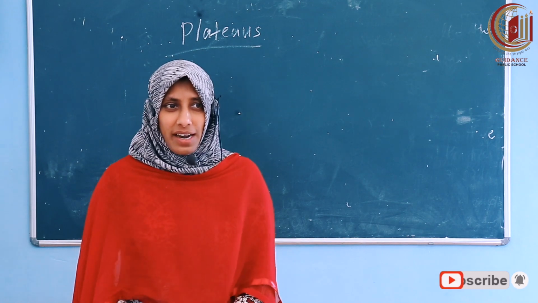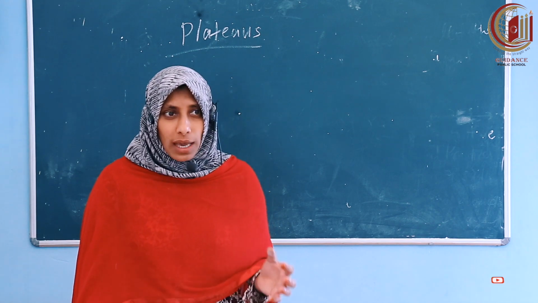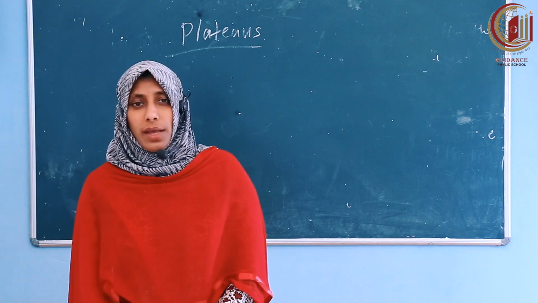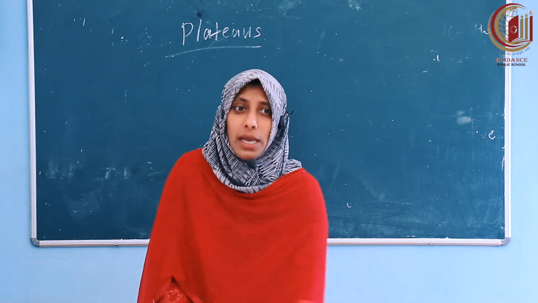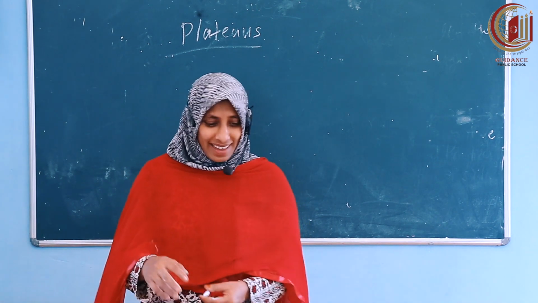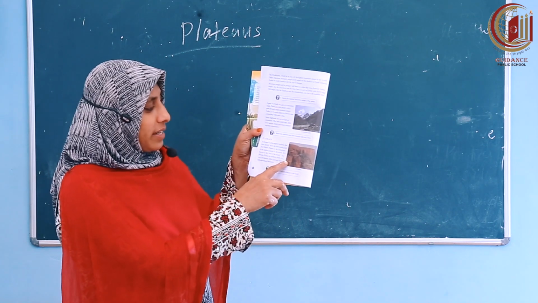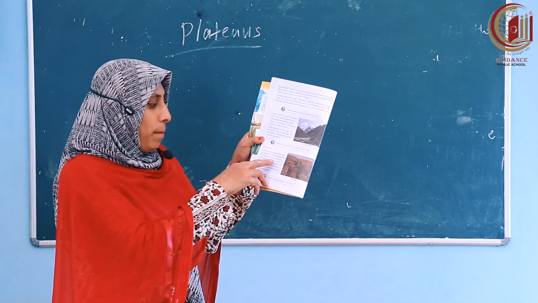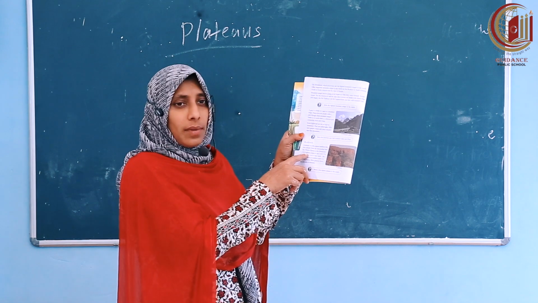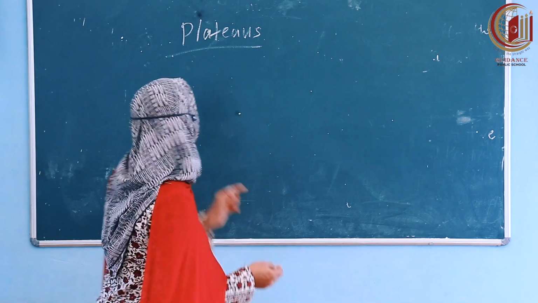Mountains. We studied mountains first of all. What is a mountain? It's a rocky landform that rises very high above the surroundings. Next, we are going to study plateaus. What do you mean by plateaus? Look here, this is a plateau. Look in your textbook. It's a flat-topped landform that rises sharply from the surrounding land. Flat-topped landform, that is called a plateau.